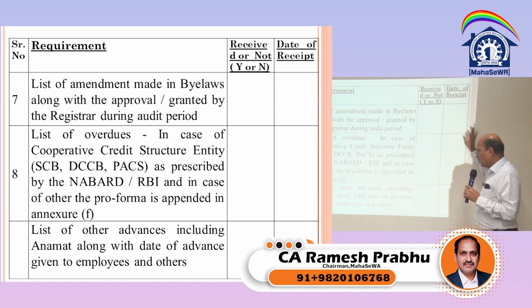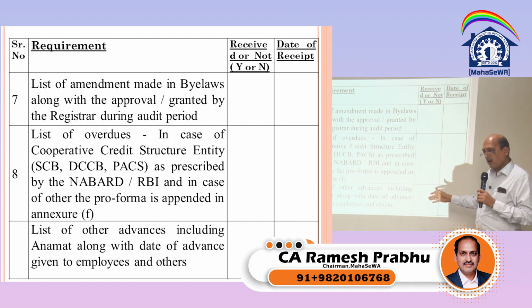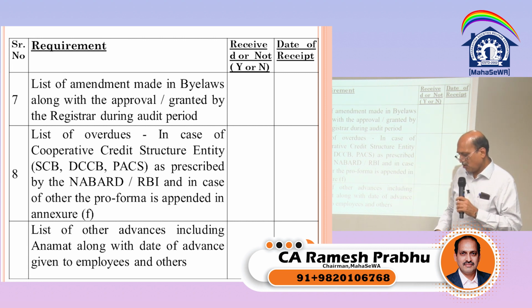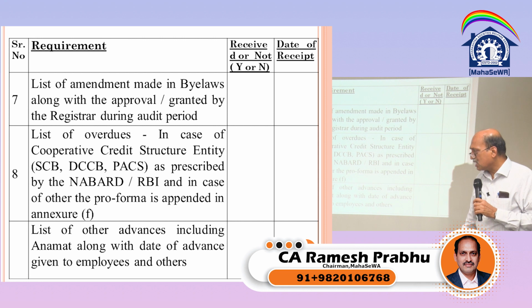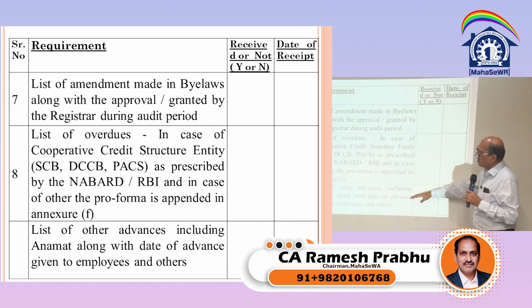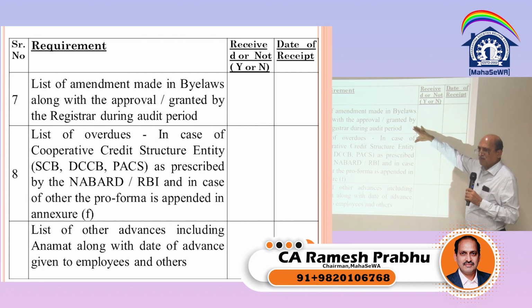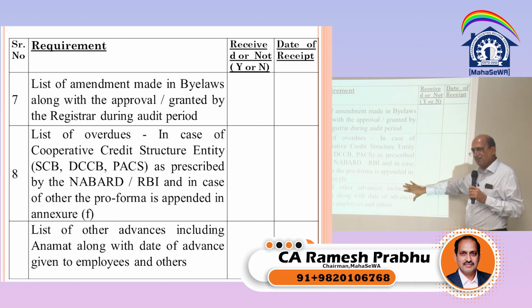List of other advances including anamat along with the date of advance given to the employees and others. So there may be some advances in the books of account given to the employees, security guards or vendors. So you can take the list and why it has been given, in which general body or managing committee the resolution has been passed. Whenever any decisions are taken of giving the advance or issuing the notice, or amendment of bylaws, all this has to be in a particular resolution.